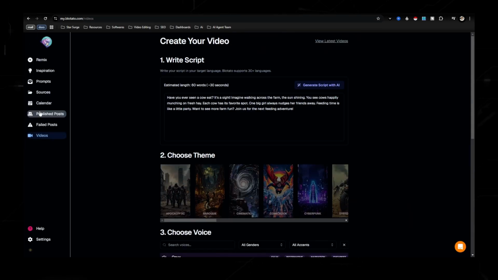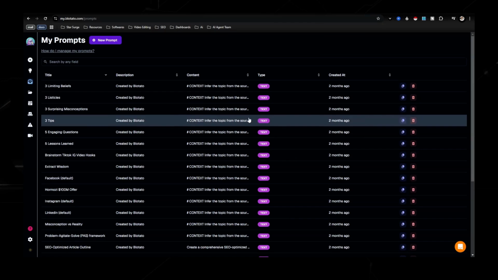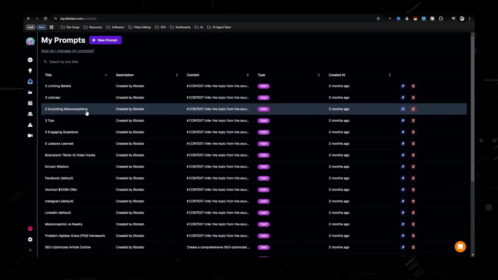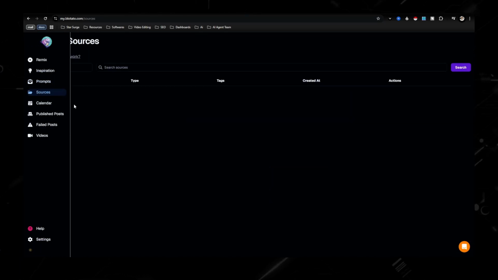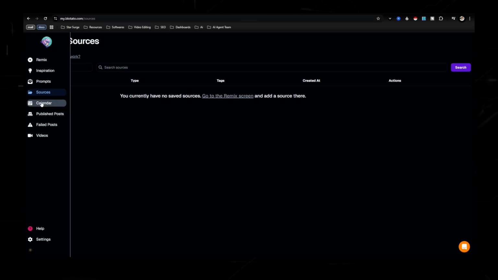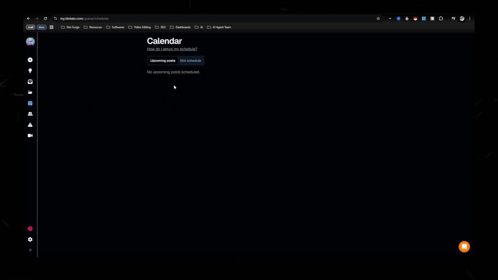I'm already logged in, and so this is what the account looks like. If you notice over here, there's other sections called like remix, inspiration. So the cool thing about Blotato is it's for every social media platform as far as creating content. So you're able to create your own hooks or scripts, and it has everything all in one place. Let's say you want to take an article and put it in here. It will remix that and give you a good script. You're also able to schedule out your post in here. I use Go High Level, so I haven't set this up yet.